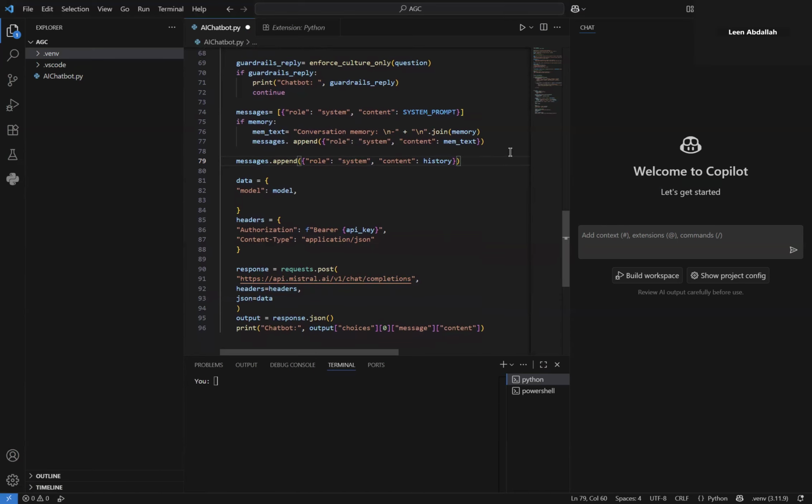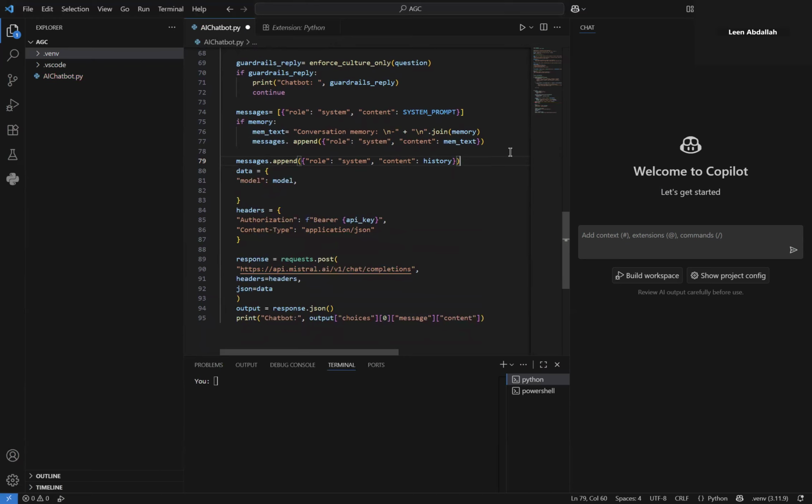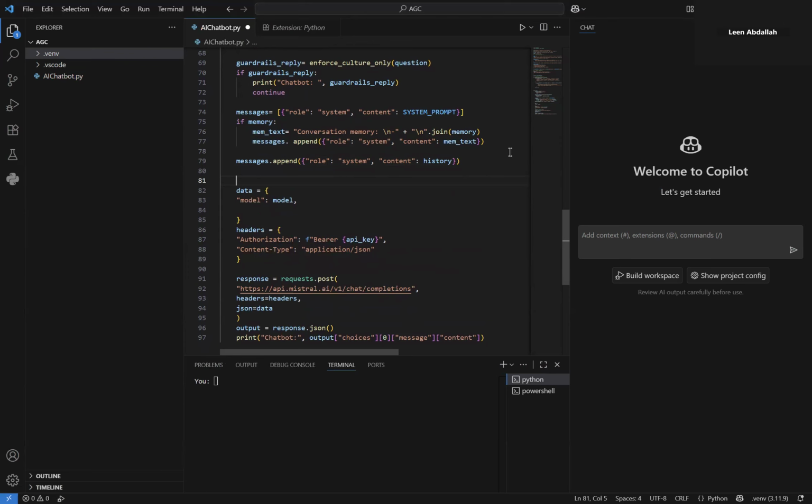So the last thing that we need to append to messages is basically the user's question. So messages.append, role is going to be user, and content is just going to be the user's question, but we have to put it in a dictionary like this.